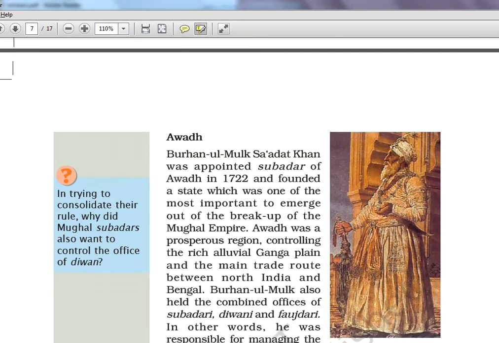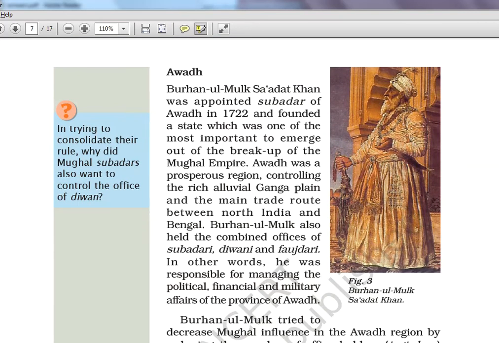Now we'll see Awadh. So Buranul Mulk, again I knew this name, but Sadat Khan is not very common. So Nizamul Mulk in Hyderabad, Buranul Mulk in this place, Awadh. Sadat Khan there, it was Asaf Jah here. He was appointed Subedar of Awadh, Subedar again meaning governor, in 1722. He founded the state of Awadh, the most important to emerge out of the breakup of the Mughal Empire, because the British also had interest in Awadh. You will learn the subsidiary alliance, the doctrine of lapse, everything in detail.